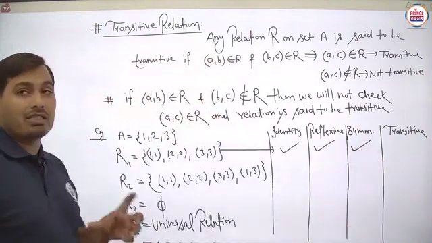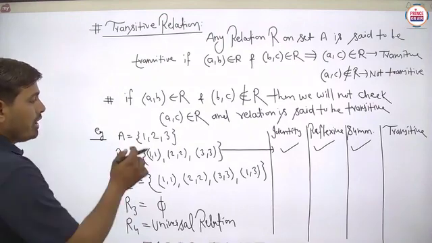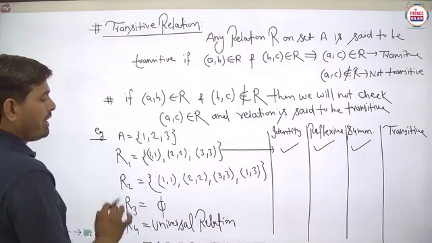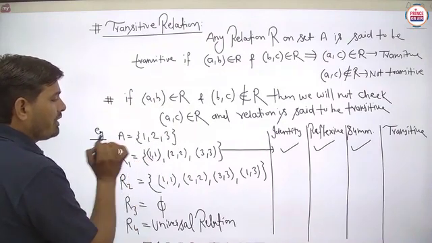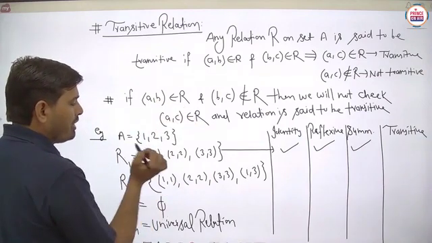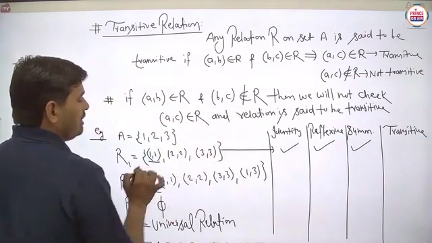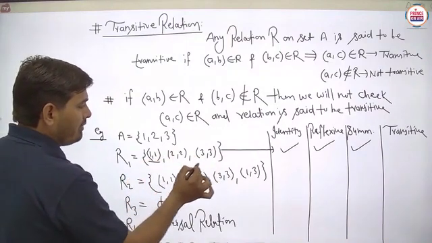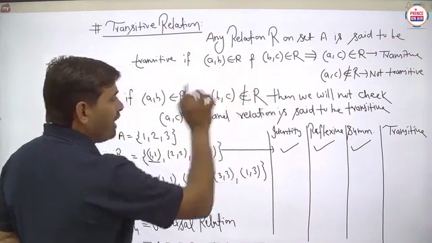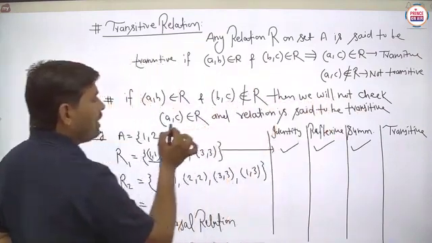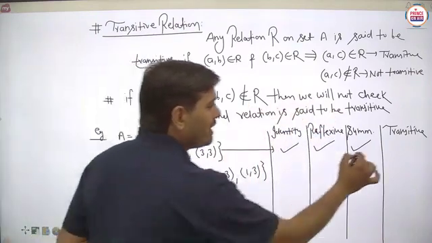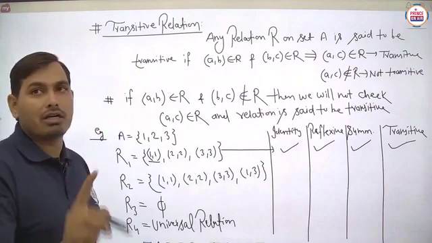And the transitive. Now student, here there are three elements. Now what we are saying in this particular statement, we can check here A comma B. So 1 comma 1 is to be there, but if A comma B belongs to R, suppose this is A comma B, but B comma C, means this one is not related anywhere else in other ordered pair. So basically student, this BC does not belong to R, then we cannot check the AC belongs to R, and the relation is always said to be the transitive. Is it to be clear?